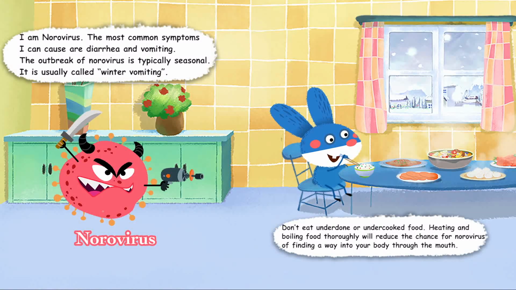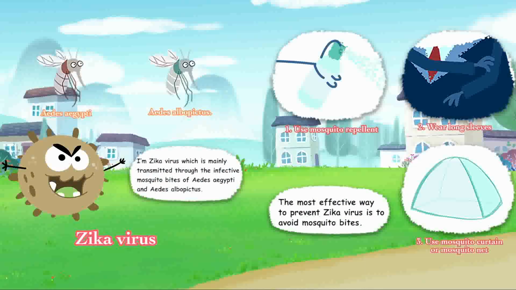mouth. I'm Zika virus, which is mainly transmitted through the bites of infected Aedes aegypti and Aedes albopictus mosquitoes. The most effective way to prevent Zika virus is to avoid mosquito bites. 1. Use mosquito repellent. 2. Wear long sleeves. 3. Use mosquito curtain or mosquito net.